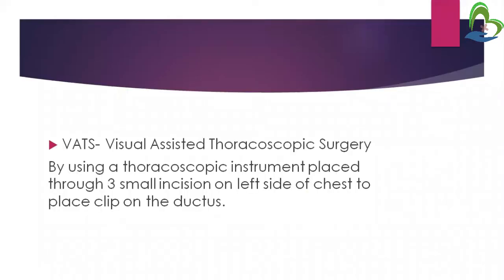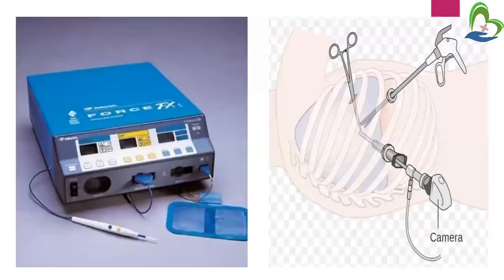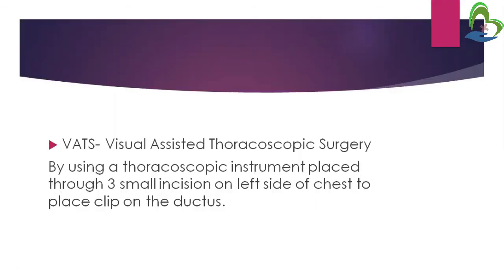Then this is VATS, that is video assisted thoracoscopic surgery. In this, a thoracoscopic instrument is placed through three small incisions on the left side of the chest to place a clip under the ductus. See in this picture, this is the thoracoscopic instrument. With the help of this, three small holes are made on the chest, and by the help of this we place a clip under the ductus, where the abnormal opening is present, and by this clip the blood will not come from the aorta to the pulmonary artery.